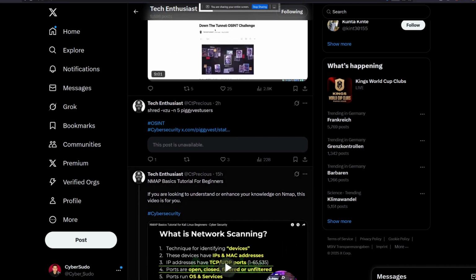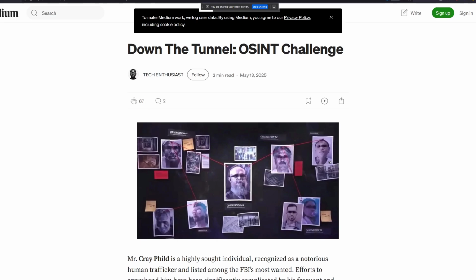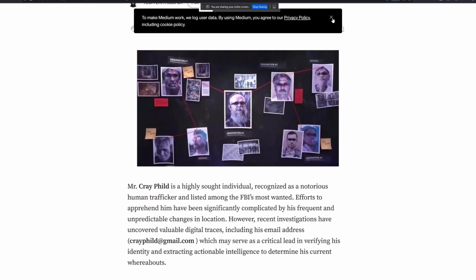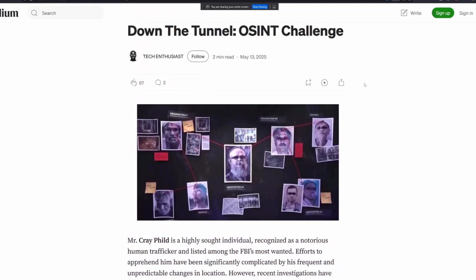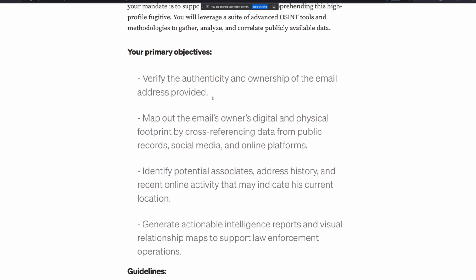Let me get the URL first. You can send me the URL. All right, so before we get started, first of all, I'm going to read the challenge. So here we have an OSINT challenge. It's about a human trafficker, and we need to find information about this person. And here are the primary objectives.